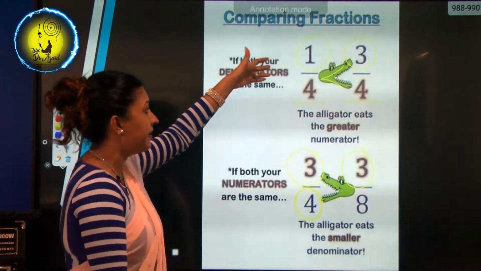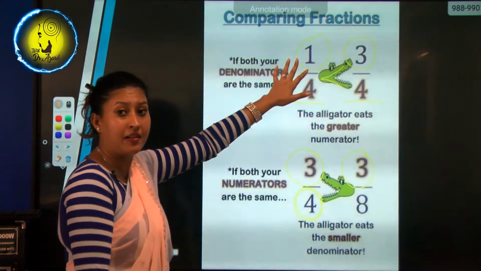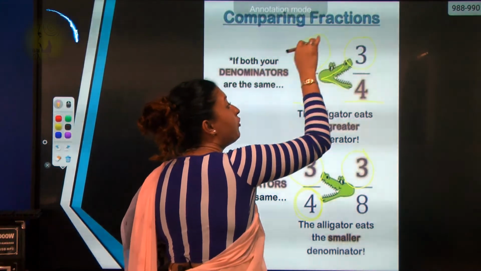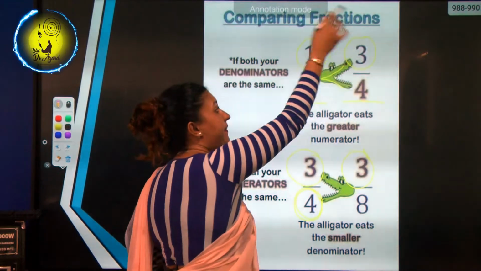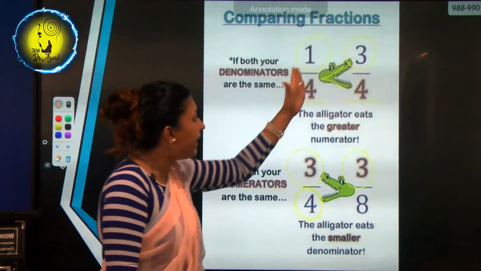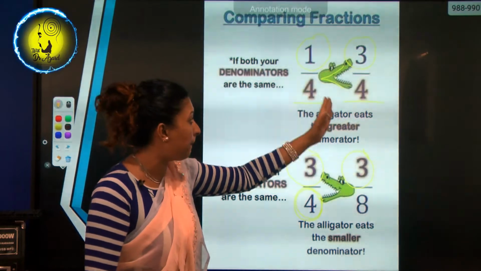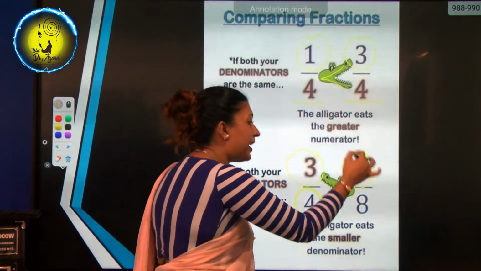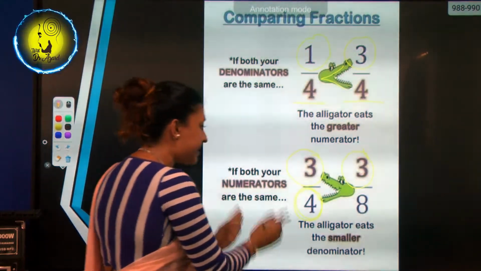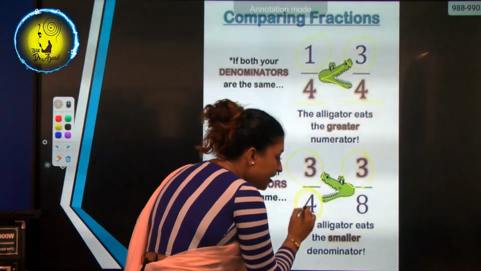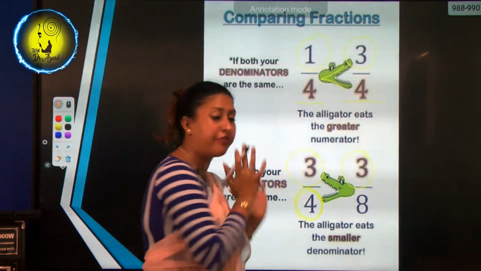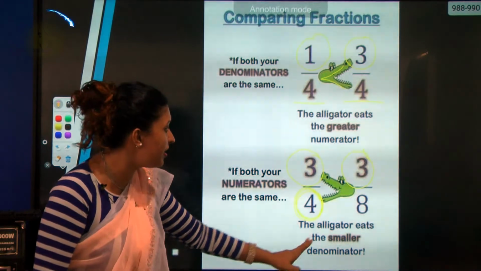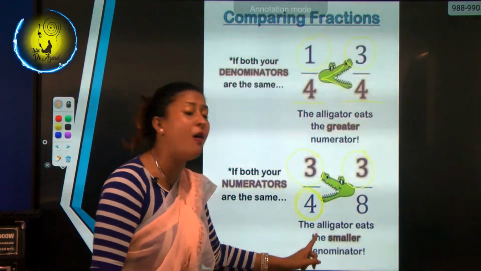In this case, we compared the numerators, and number 3 is greater than number 1. So, the alligator eats this side, the bigger side. In this one, the denominators are different, but the numerators remain the same. In this case, the lesser the denominator, the greater the fraction. So, he is going to eat this one. See, I have mentioned here, the alligator eats the small denominator.